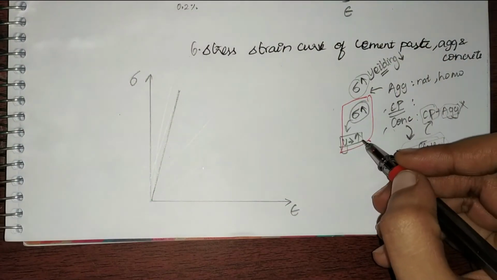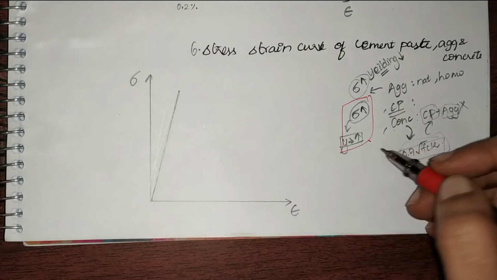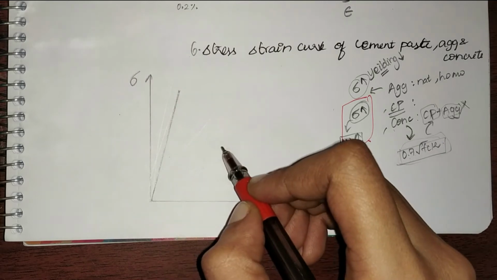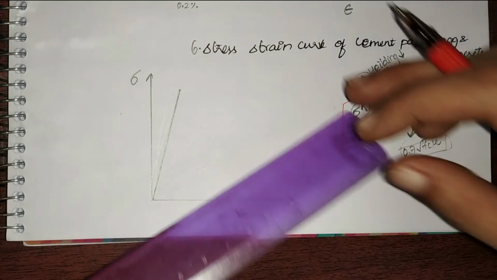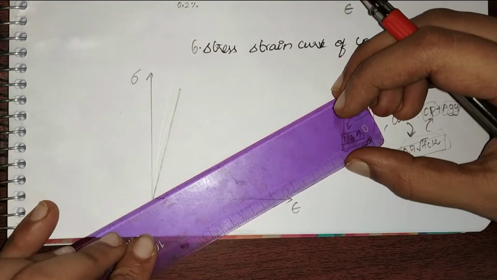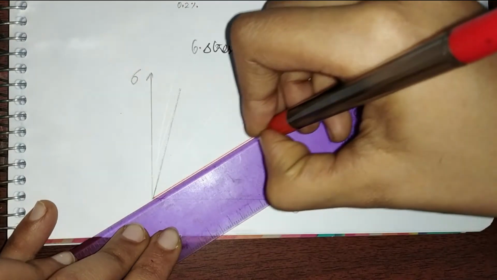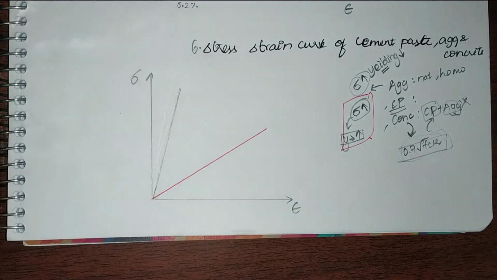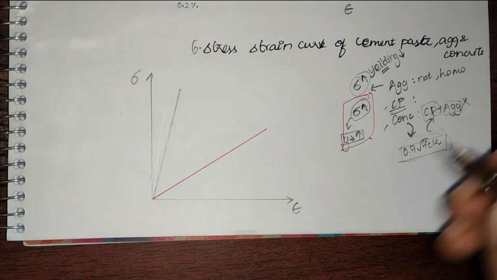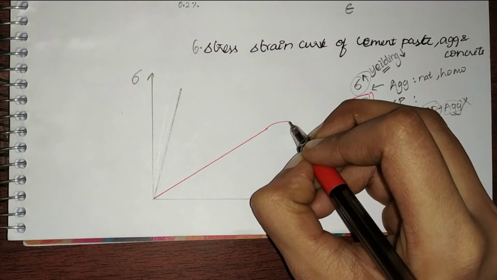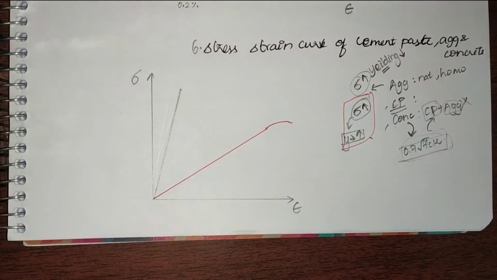Since it can yield, the slope is going to be less because for a particular amount of stress, it can take more strain. Therefore it is going to be something like this. And after that, since it can yield further, in addition to this linear part, I will also have a non-linear part, after which it will fail.